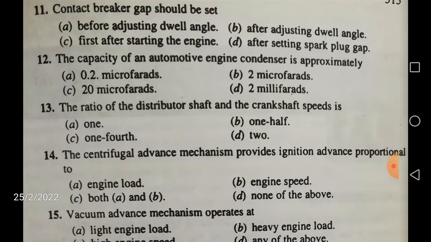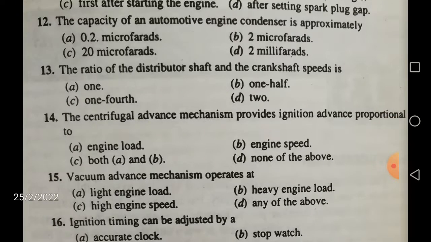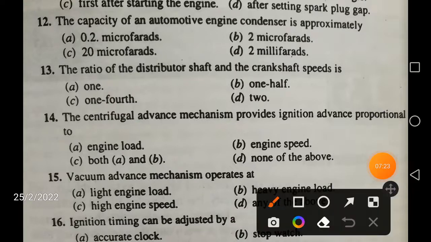Next question, friends. The capacity of an automotive engine condenser is approximately, this is a good question once again, in microfarads. We all know that the farad is the unit of capacitance. So he is asking, is it 0.2 microfarads, or 2 microfarads, or 20 microfarads, or 2 millifarads? The correct answer is A, 0.2 microfarads, a very small capacitance.